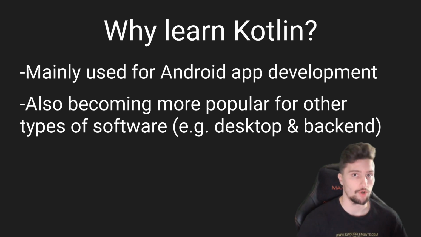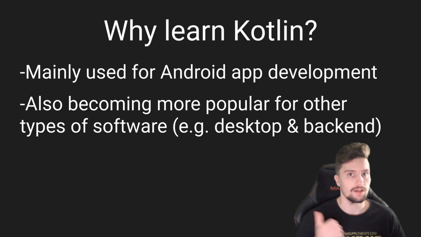If you're new to programming, Java is a programming language that is super spread in the industry, but it is also a very old language. And there are nowadays many more modern languages, for example Kotlin, that do a lot of stuff much easier than these old languages like Java.